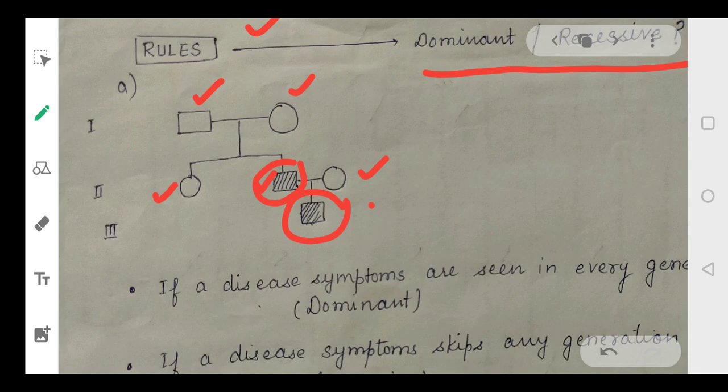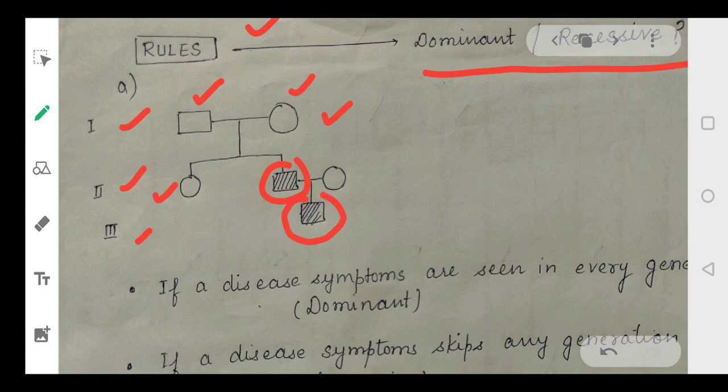Here we have three generations, 1, 2 and 3, right? In generation 1, look, the parents do not have a disease at all. But if you look at the children, the male child has a disease. Now the disease is present in the boy, but not in the parents. Okay? Clear? Then in the third generation also the disease is there.